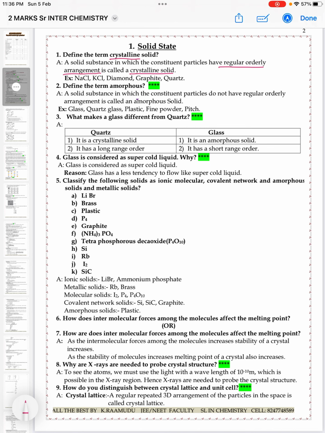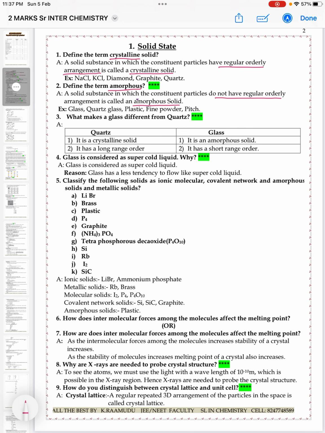Next, define the term amorphous. A solid substance in which the constituent particles do not have regular orderly arrangement is called an amorphous solid. So here the very important point is: they do not have regular orderly arrangement. Such type of solids are called amorphous solids. Examples are glass, quartz glass, plastic, fine powder, pitch.